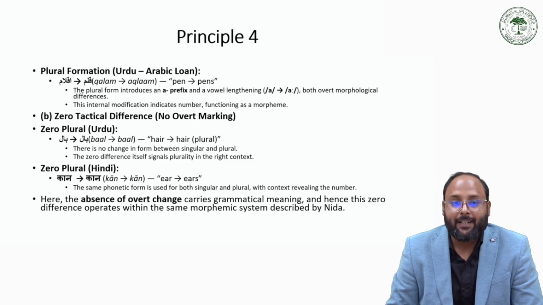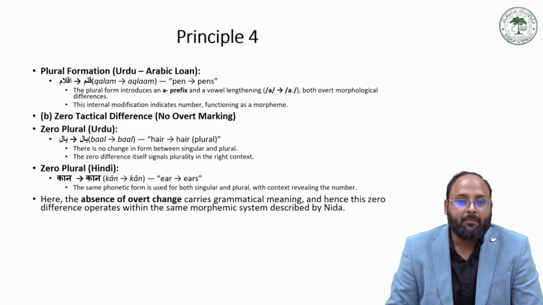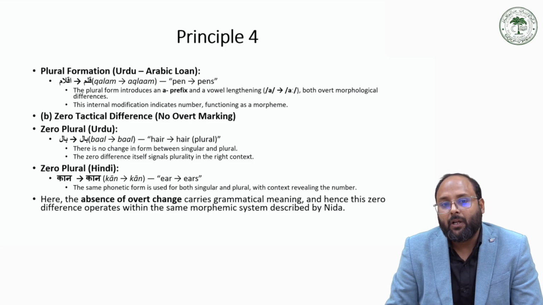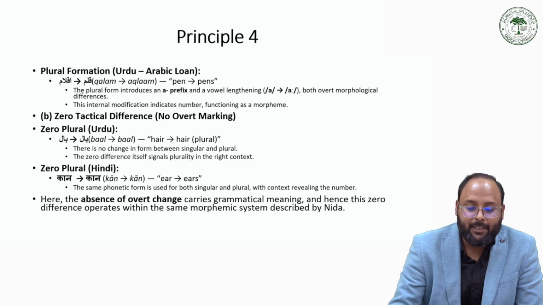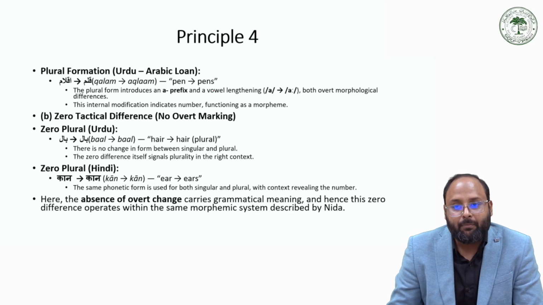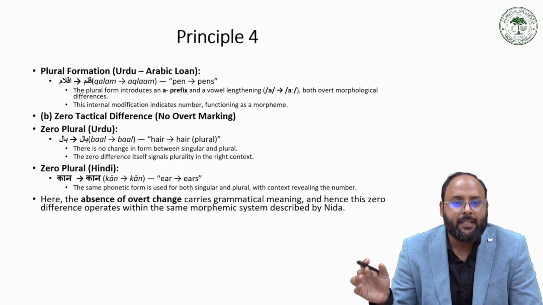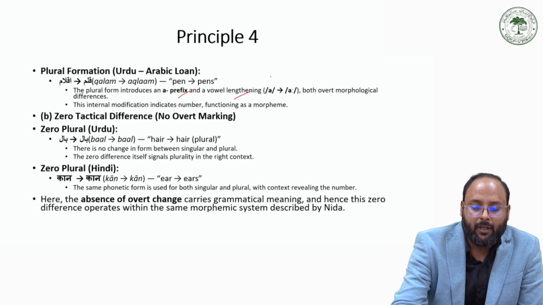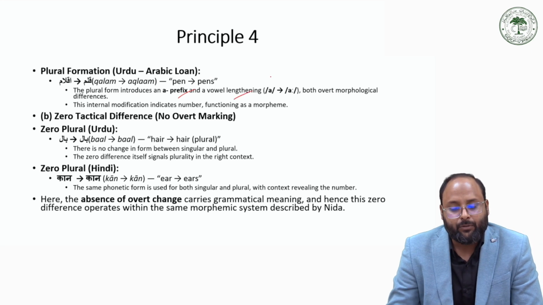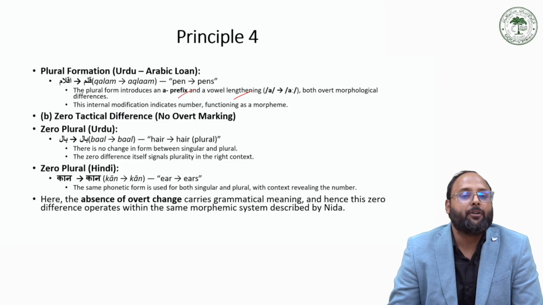And we have another example of plural formation from an Arabic loanword, like kalam, aklam. So there is a change: we are adding the prefix a, and the vowel becomes lengthened. So there are some overt differences in the form, and those overt differences change the number, so it changes the function of a morpheme. So that can be a different morpheme.